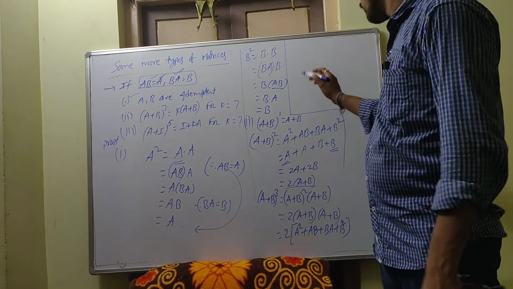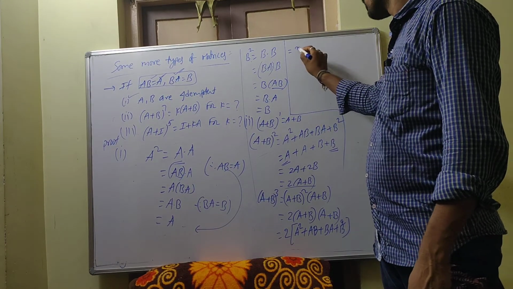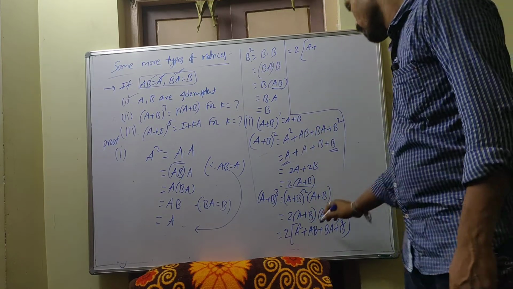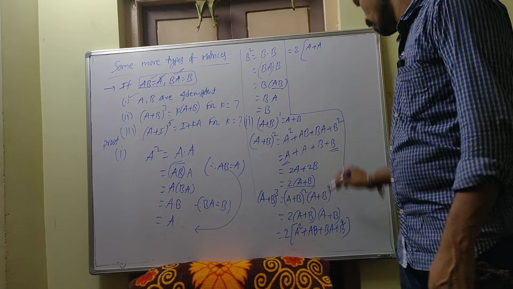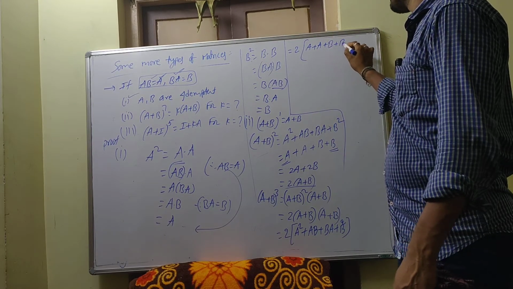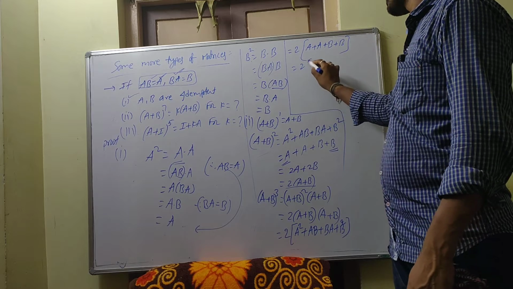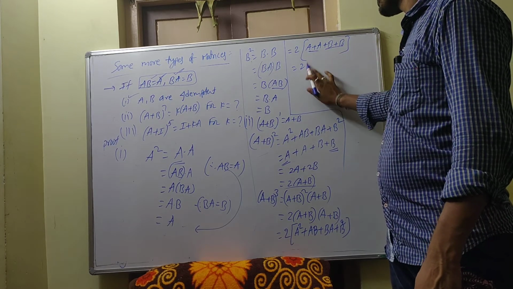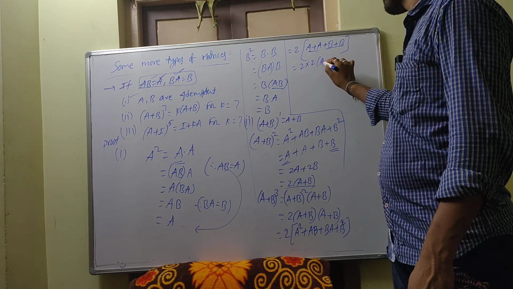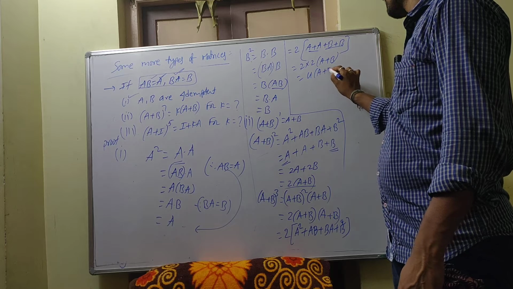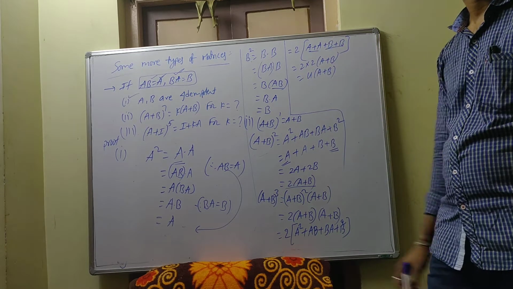So this is equal to 2 times of, again this a square you can write as a only, ab they given a, ba they given b, b square is equal to b because idempotent matrices. So 2 times of, this is 2a plus 2b, the 2 take outside. So what we write? 2 into (a plus b). So totally 4 times of (a plus b).